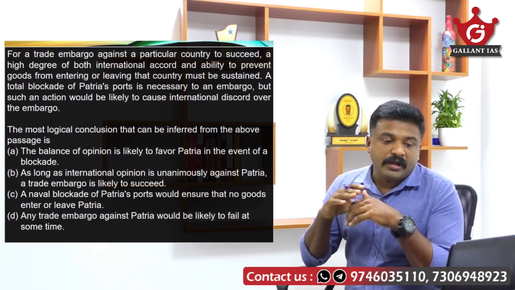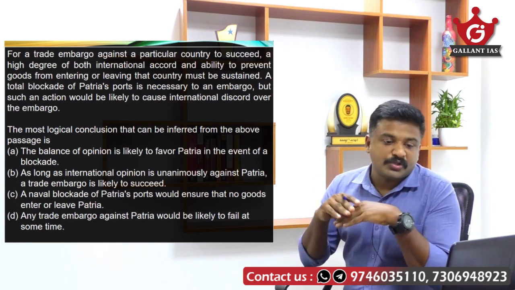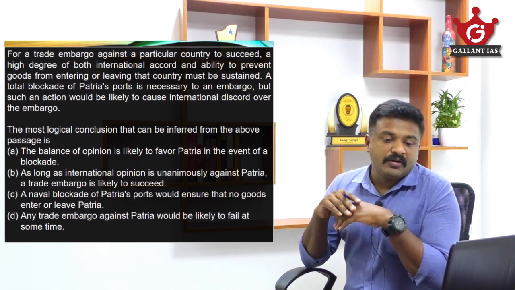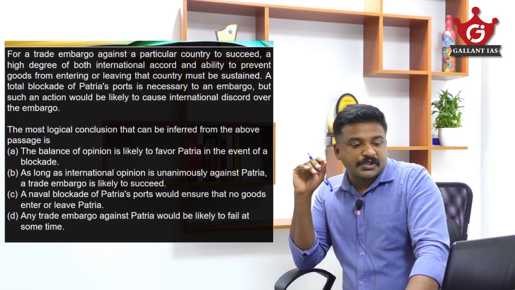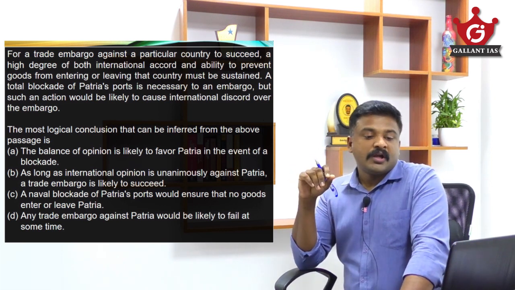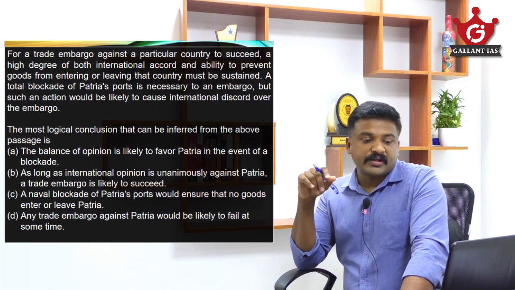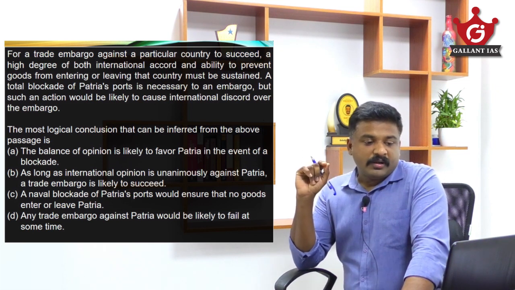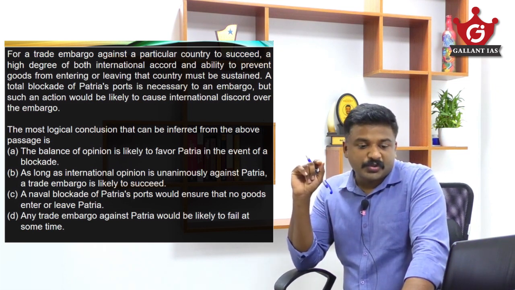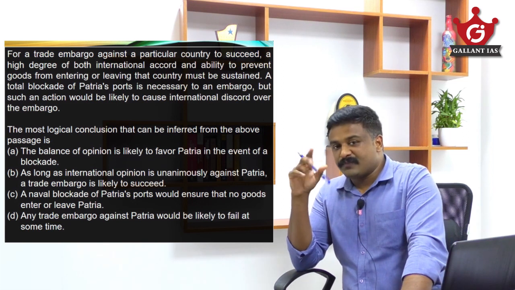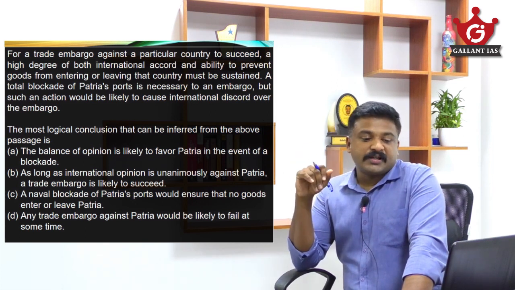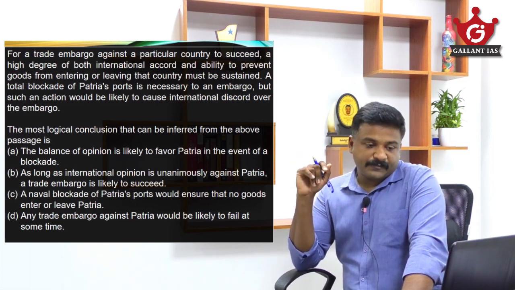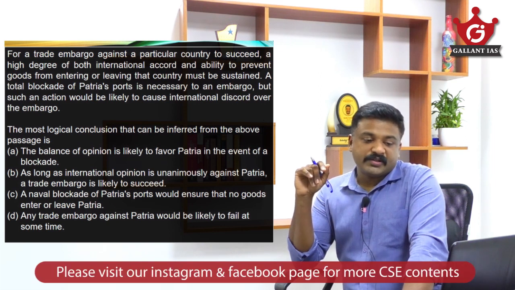For a trade embargo against a particular country to succeed, a high degree of both international accord and ability to prevent goods from entering or leaving that country must be sustained. A total blockade of Patria's ports is necessary to an embargo, but such an action would be likely to cause international discord over the embargo. Now see, the most logical conclusion can be inferred from the passage. Balance of opinion is likely to favor Patria in the event of blockade.